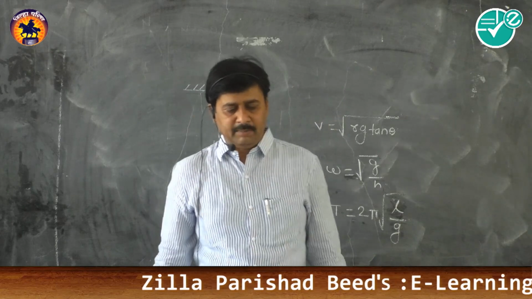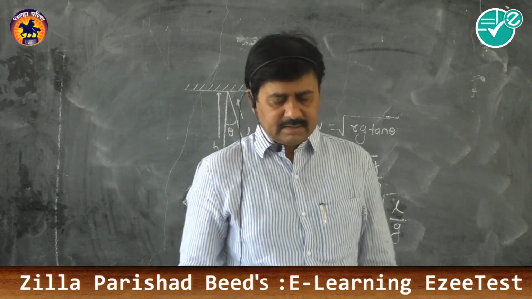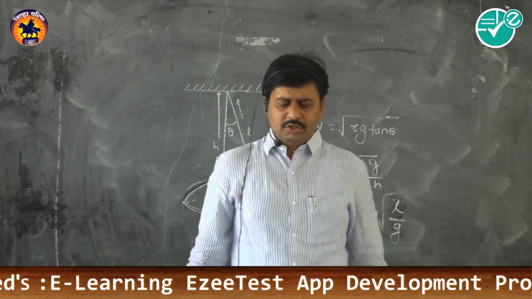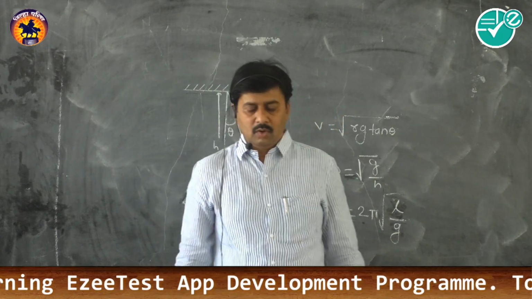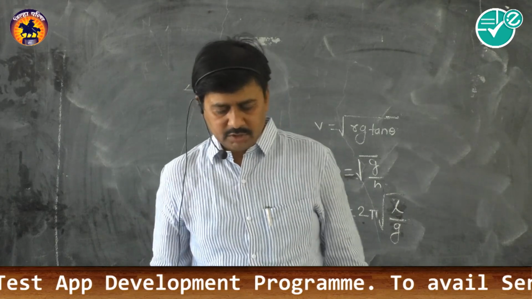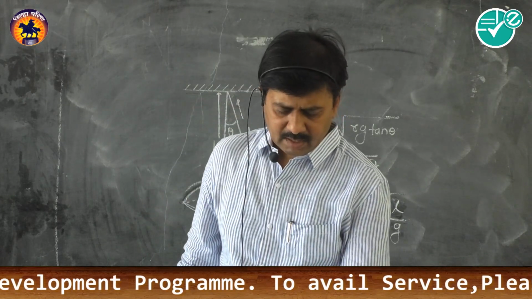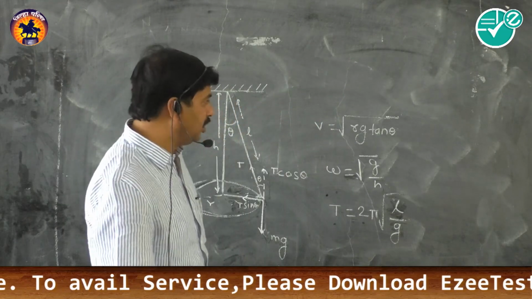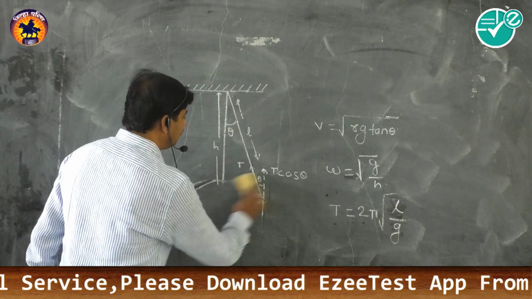So it is also the application part, and these are the particulars of this particular conical pendulum. So instead of that, we can have another example in the circular motion, that is the vertical circular motion. The vertical circular motion is governed by the earth's gravity.